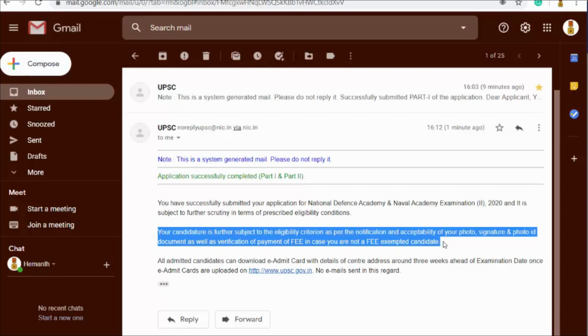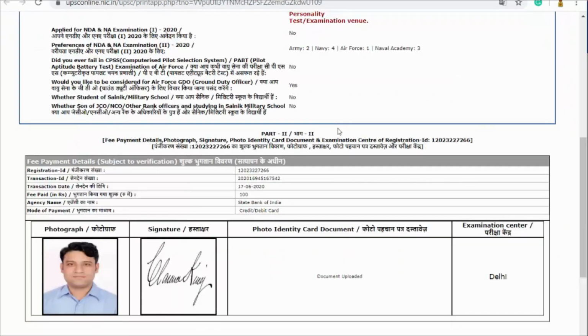All admitted candidates can download the e-admit card with details of center address around 3 weeks ahead of the examination date, once e-admit cards are uploaded on www.upsc.gov.in, and no emails would be sent in this particular regard. So that is it with this particular important application, guys.